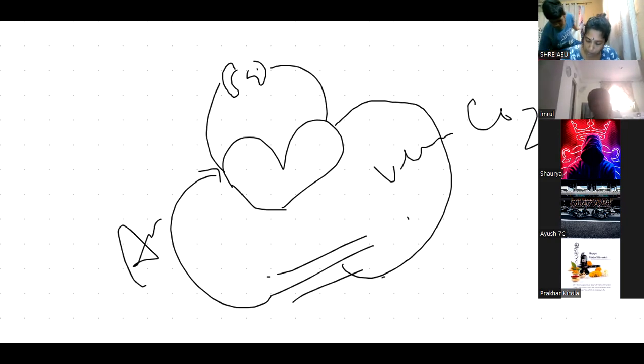Can anyone say what the pulmonary artery does? The pulmonary artery gets the oxygen rich blood. See, arteries always carry which blood? Oxygen rich blood. The pulmonary artery carries blood from the heart, so it is called an artery and not a vein.